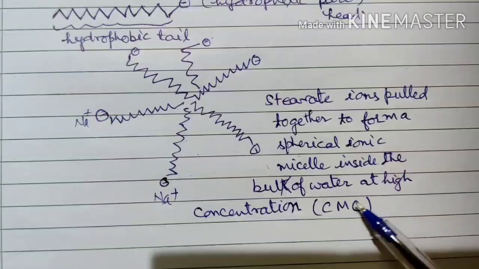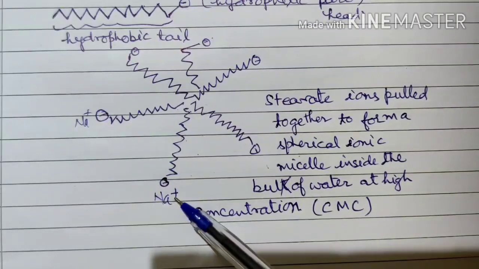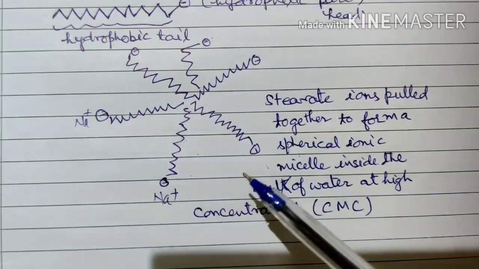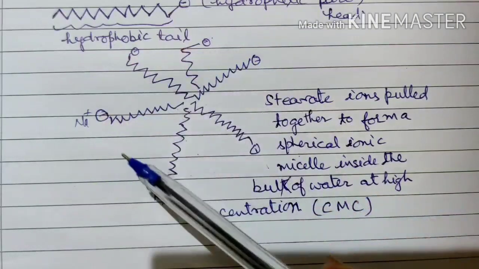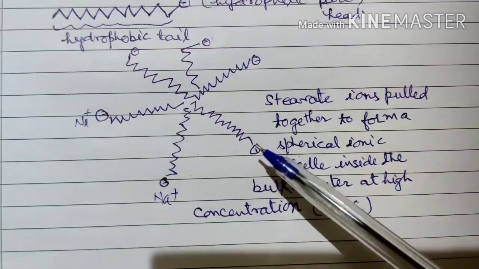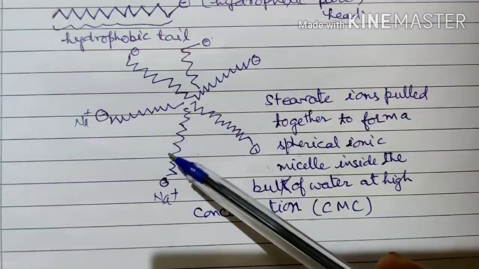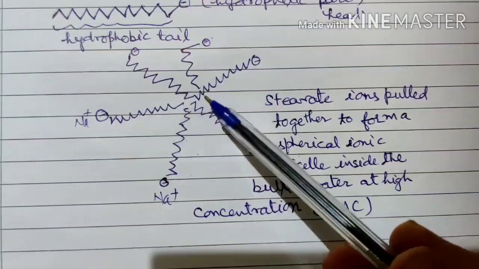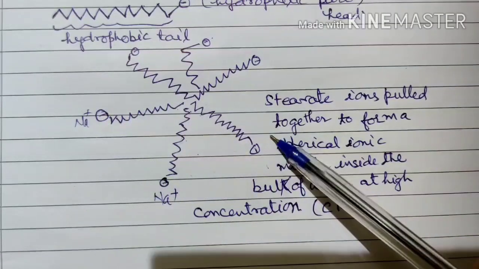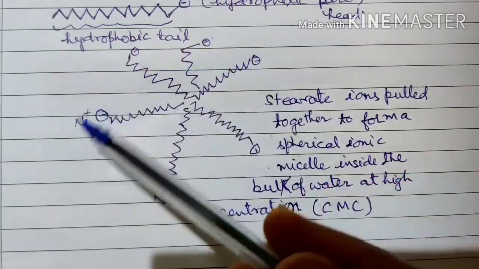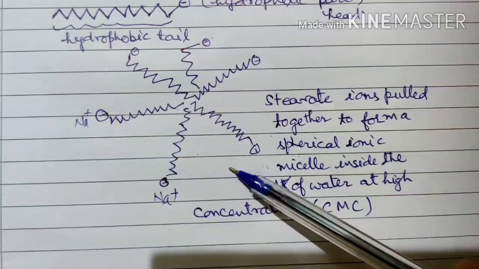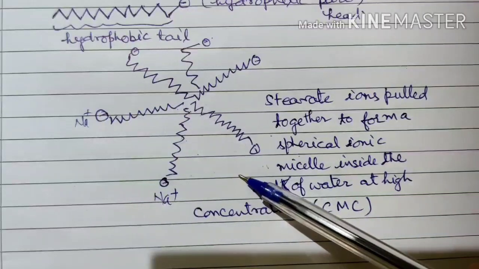But as the concentration increases or there is a change in the temperature, there is the formation of this spherical ionic micelle, due to the formation of this cluster of ions, in which the non-polar part will go inside the bulk and the polar part will be outside the bulk. So this spherical part is called the micelle.